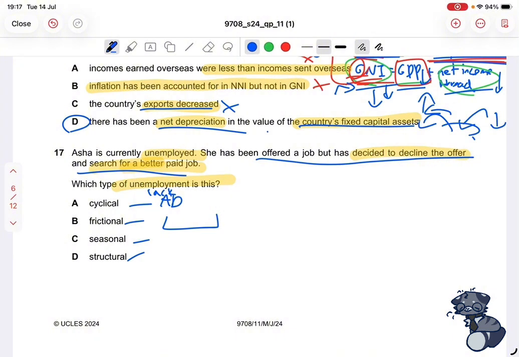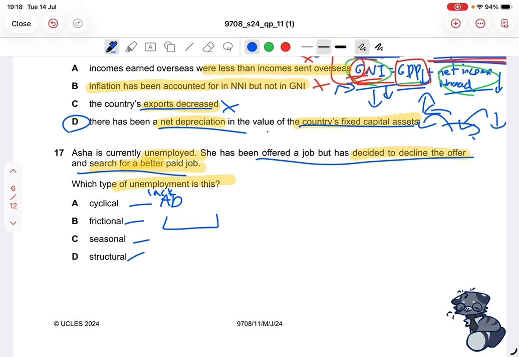For example, technology has been improving a lot these days. So let's say on certain farms, you would usually have manual labor plucking or planting crops. However, now we have tractors and machineries to do that for us. So those who used to be employed to manually do that work are now replaced with tractors, most of them at least. So that is because the structure of the economy has changed. It is now relying on capital or technology. So you become unemployed because of that, because your skill, what you can do, has been replaced by a machine. So those are the 4 types.